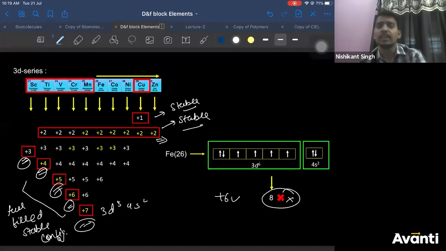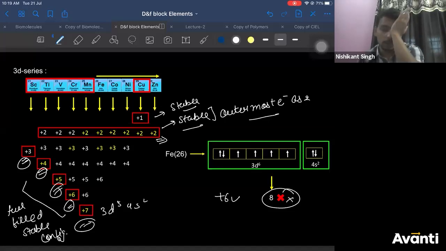Why is +2 stable for these? +2 is stable because all of them have 2 outermost electrons. For all of them, 4s2 is the outermost electron configuration. So after losing 2 electrons, they lose the outermost electrons, right? So the last shell has 2 electrons. If the last shell has 2 electrons, it is easy to remove them. So all of them can easily lose 2 electrons, correct? Is that clear? So for all of them except scandium, +2 is more stable, right?